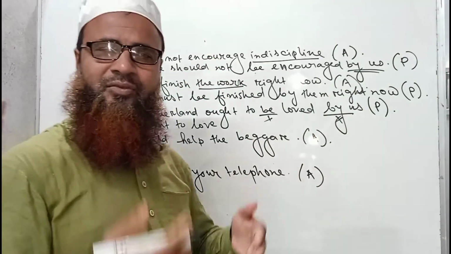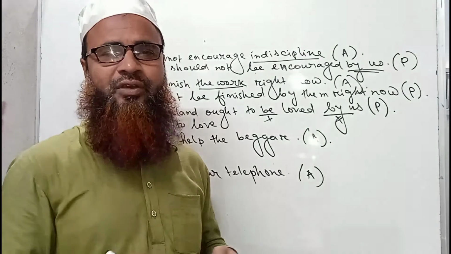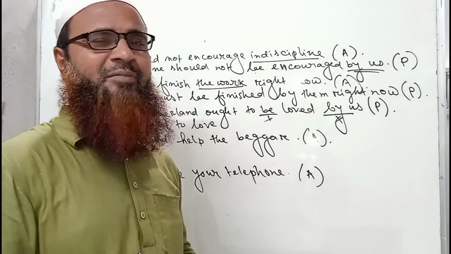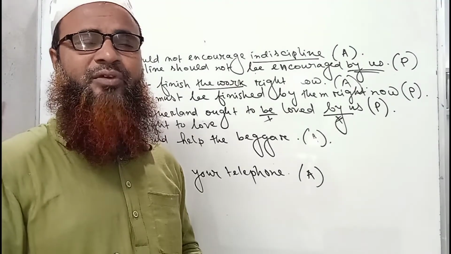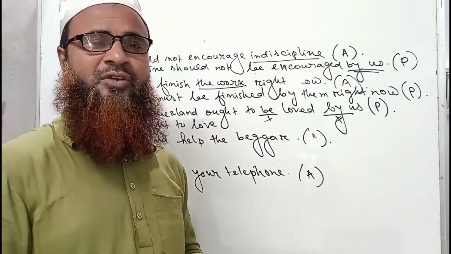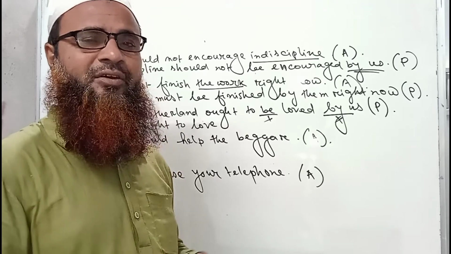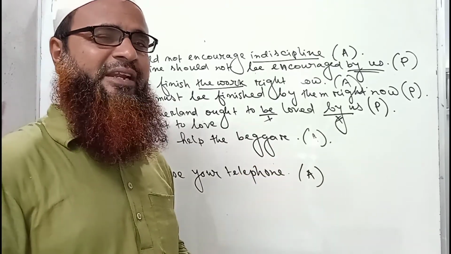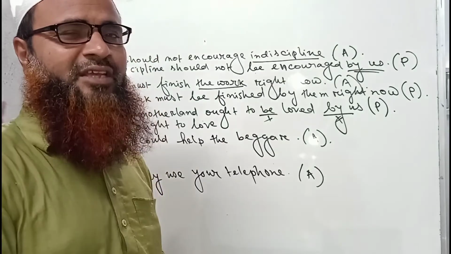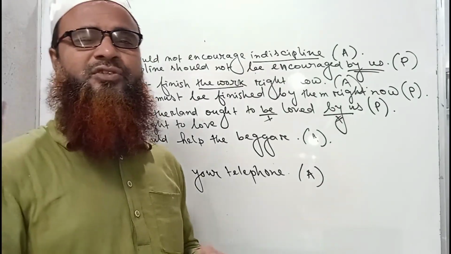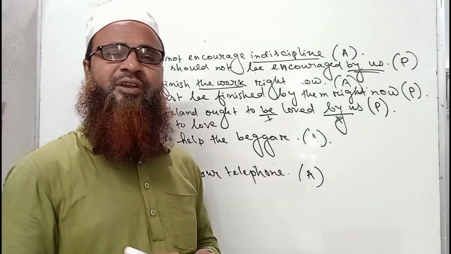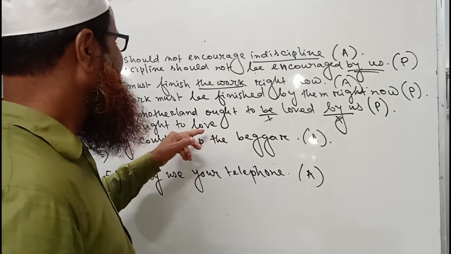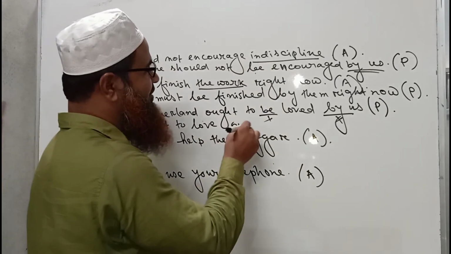So please note this and always remember it: in active voice we never use the past participle form of the main verb after modals like shall, should, will, can, could, may, might. Otherwise you will be confused, you will lose your marks in the examination, and your language will be incorrect. Now you see, we ought to love our motherland.